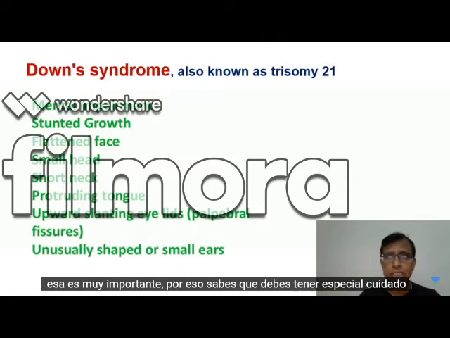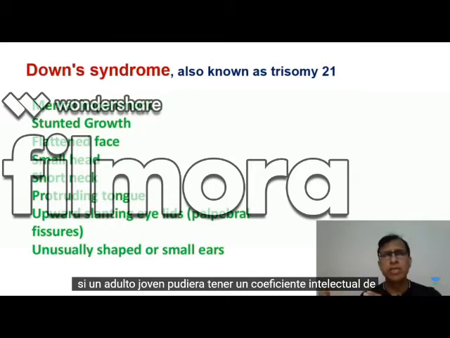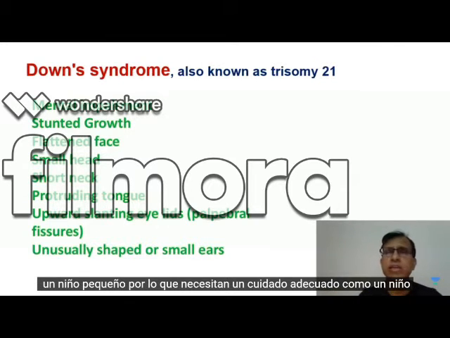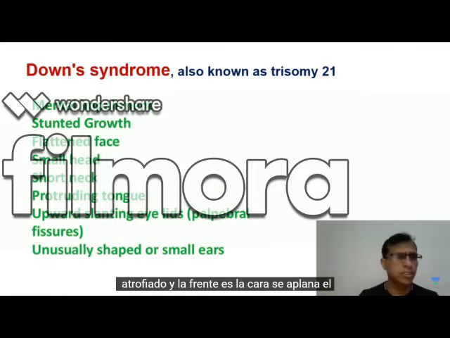That's a very important one. That's why you have to take special care of these children because they are mentally not as well developed as they should be. A young adult may have a mental IQ of a small child, so they need proper care like a child, and stunted growth. These are the two main things, that mental retardation and stunted growth.